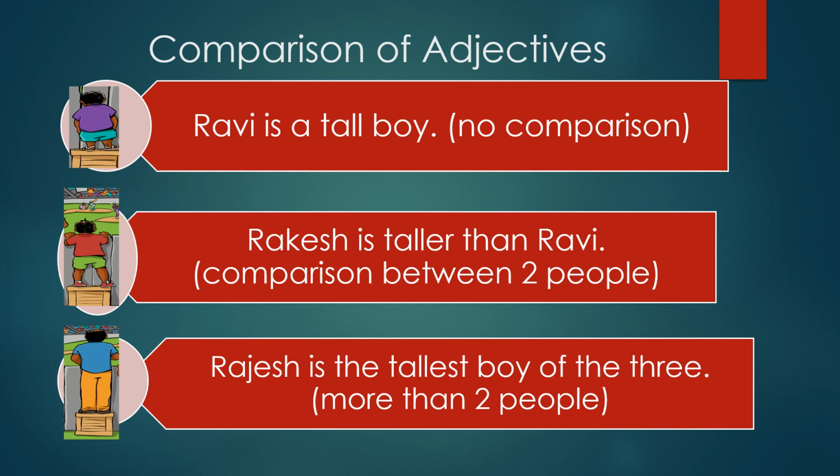In the third sentence, the adjective tallest indicates that Rajesh is the tallest boy of the three. That means among Ravi, Rakesh and Rajesh, Rajesh is the tallest and it is the highest degree. This type of degree is called superlative degree.